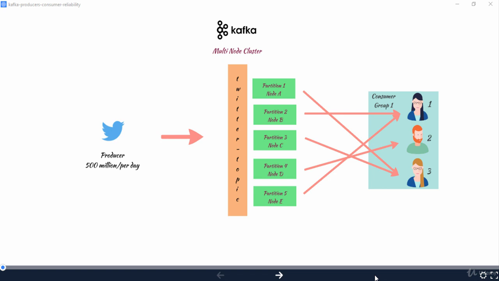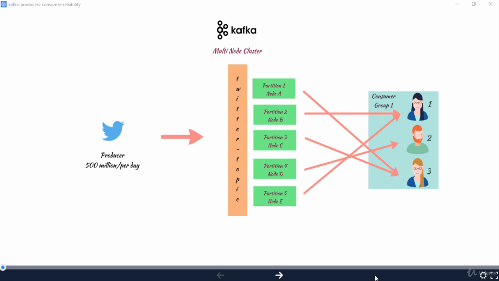Now let me ask you an interview question. Ready? Let's say consumer 1 went down and partition 2 is now assigned to consumer 2. Now will consumer 2 process partition 2 from where consumer 1 left off, or will consumer 2 process partition 2 from the beginning? What do you think? If you were to guess, you would say consumer 2 will process partition 2 from where consumer 1 left off, because it sounds logical, right? And that is correct.